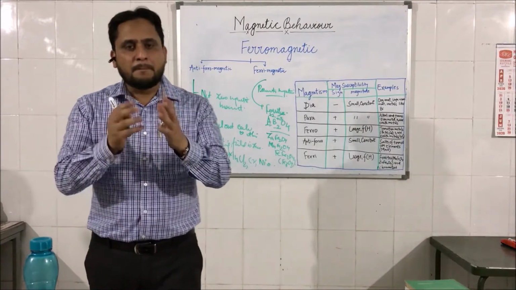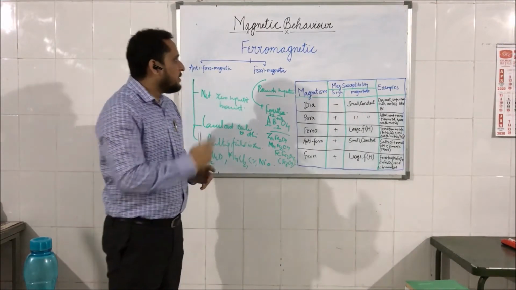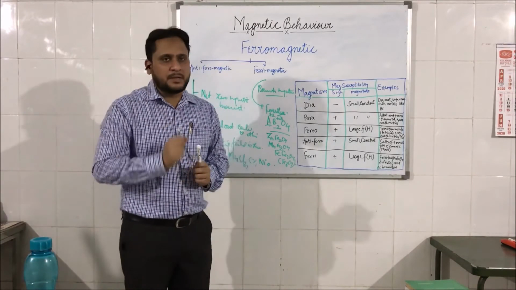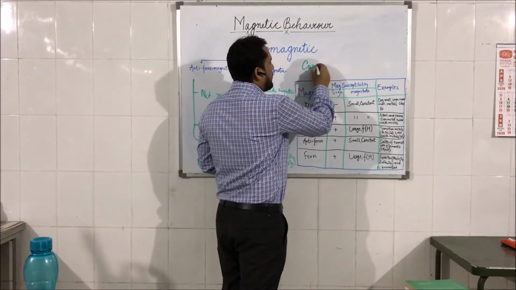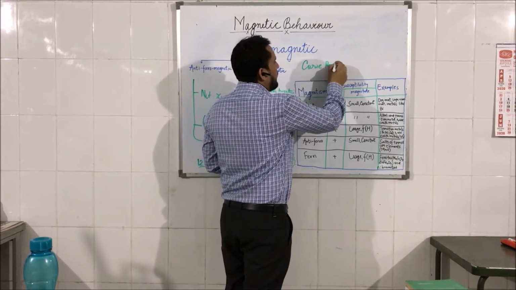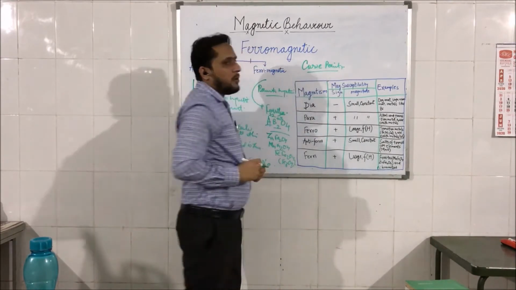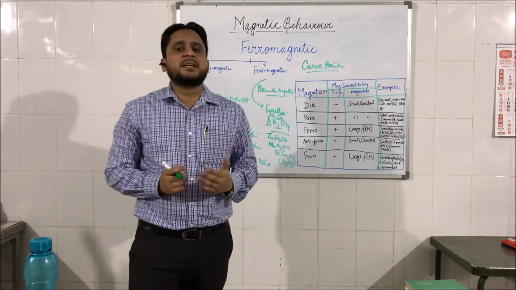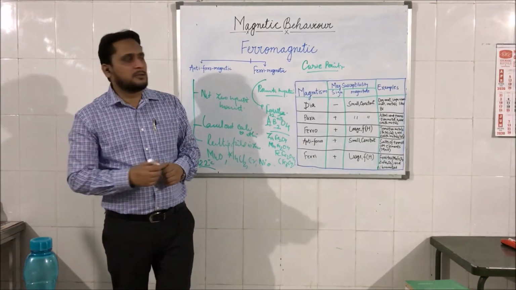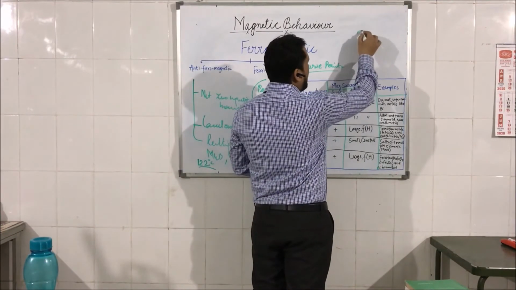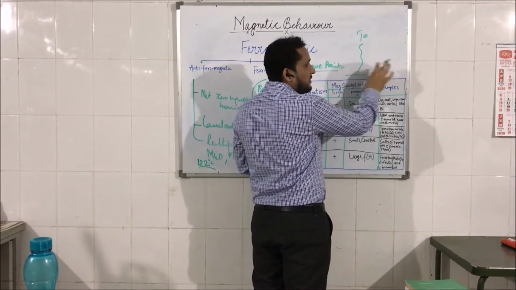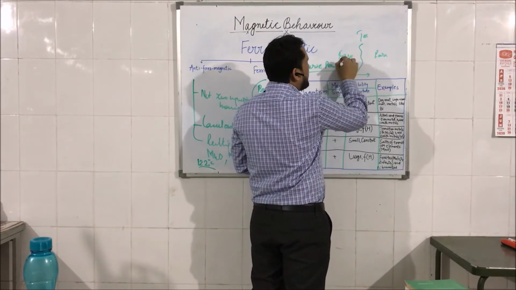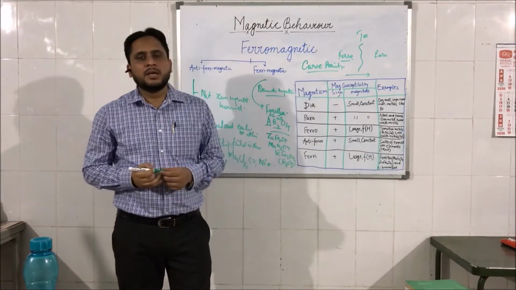Now, there is another very important point which is known as the Curie temperature, or Curie point. This is also a temperature boundary. Above this temperature, a ferromagnetic material behaves like a paramagnetic material. Clear? So if temperature is rising in this direction, we have a paramagnetic material here, and below this temperature the same material behaves as ferromagnetic. Why does this happen?